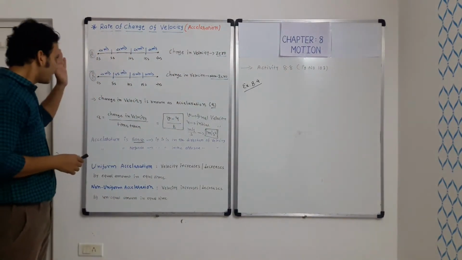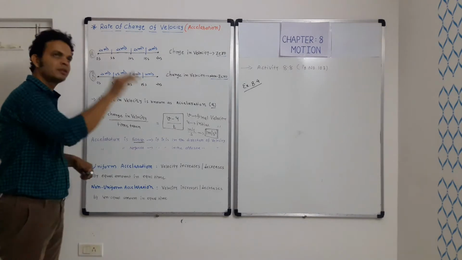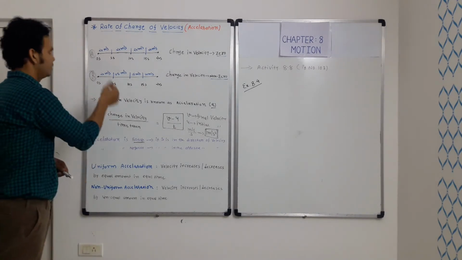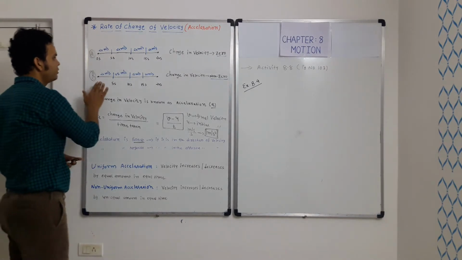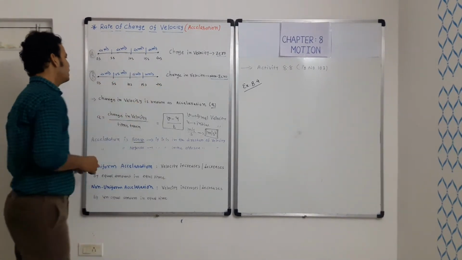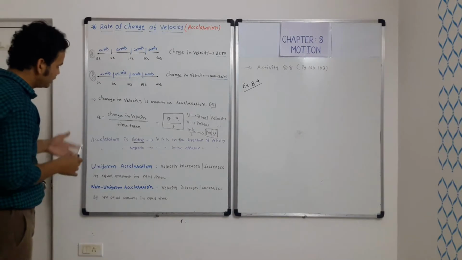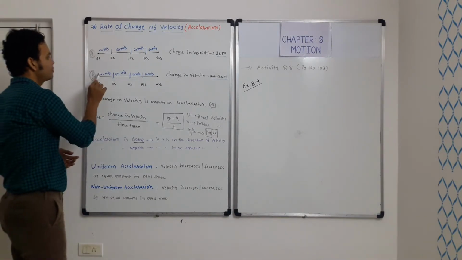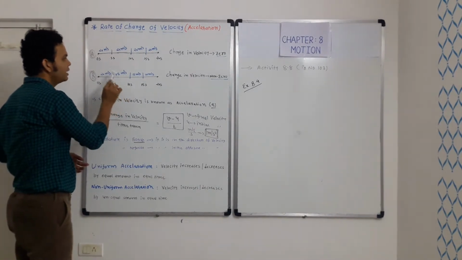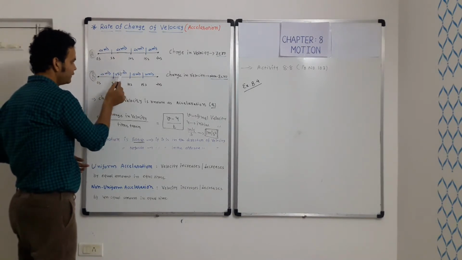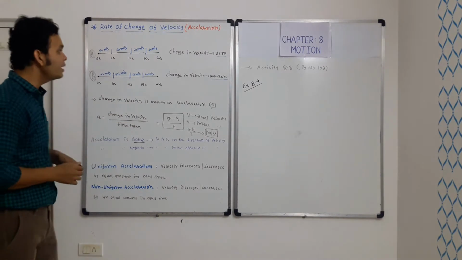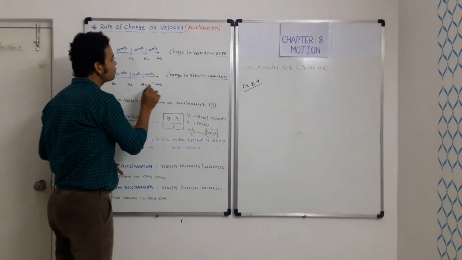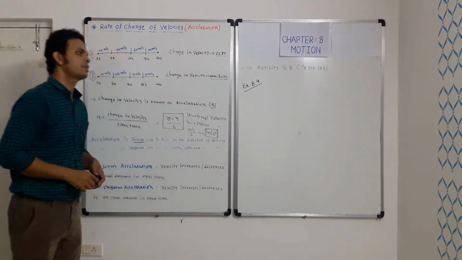Now car B is also moving on a straight road, and like case A, I have divided the time into intervals of 5 seconds each. In the first 5 seconds, the velocity of car B is 20 meter per second. In 5 to 10 seconds it is 25 meter per second. In 10 to 15 seconds it is 15 meter per second, and in 15 to 20 seconds it is 10 meter per second.